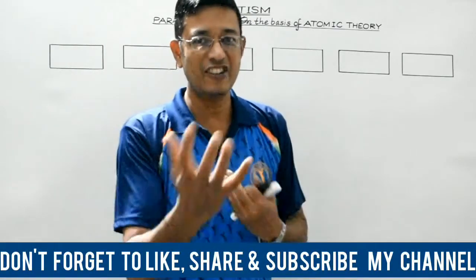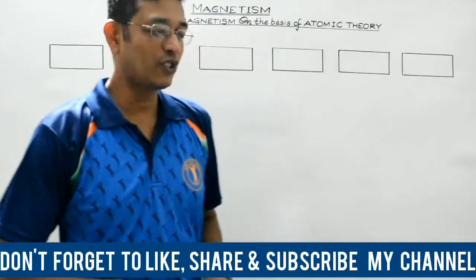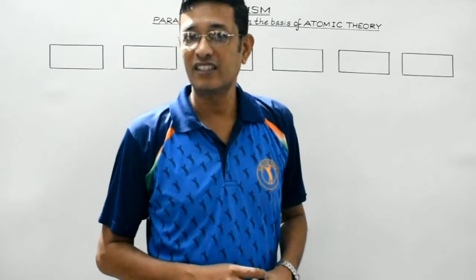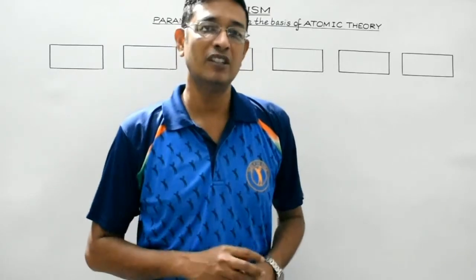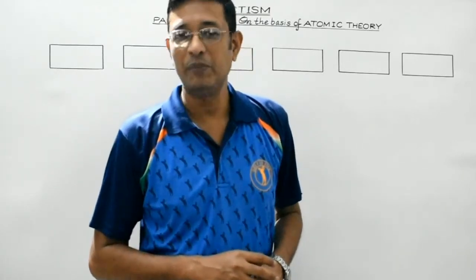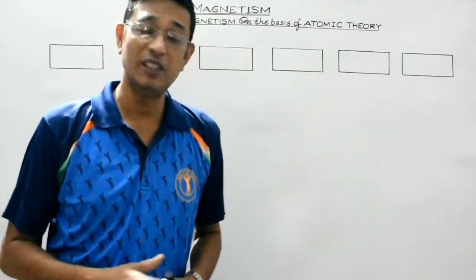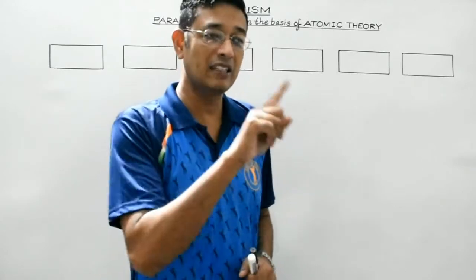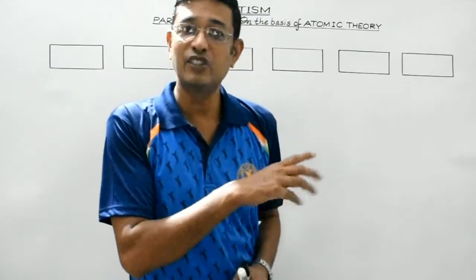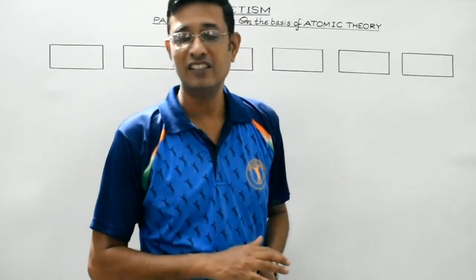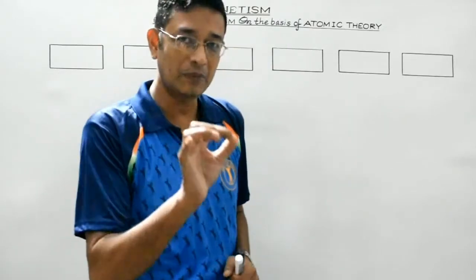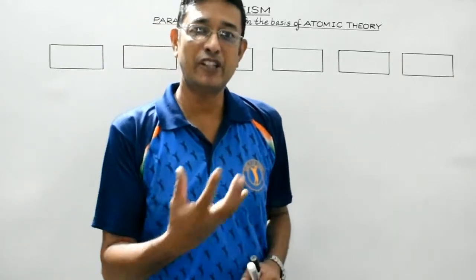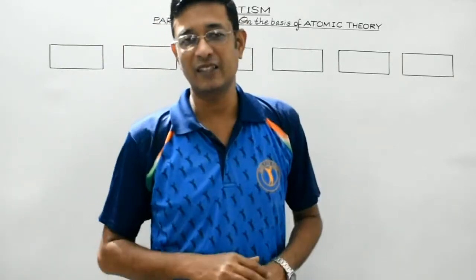So that's the action-reaction concept. Well students, let's come back to this particular session. We are going to discuss in this episode paramagnetism on the basis of atomic theory. In the previous lecture, we discussed diamagnetism in detail, on the basis of electron theory. Here, we will discuss paramagnetic substances, their properties and the temperature dependency of paramagnetic substances.